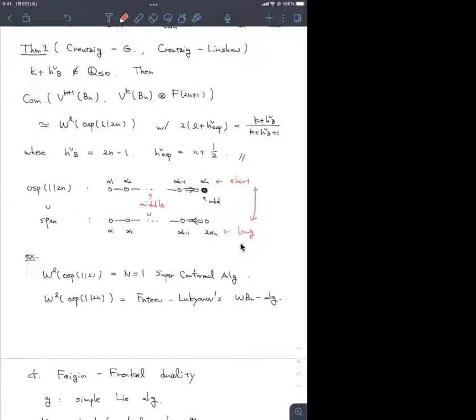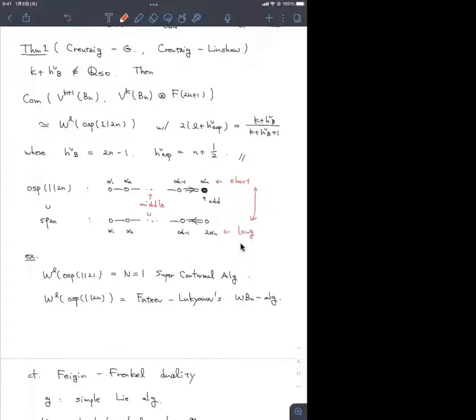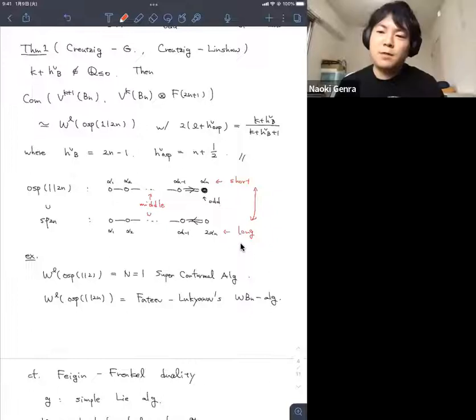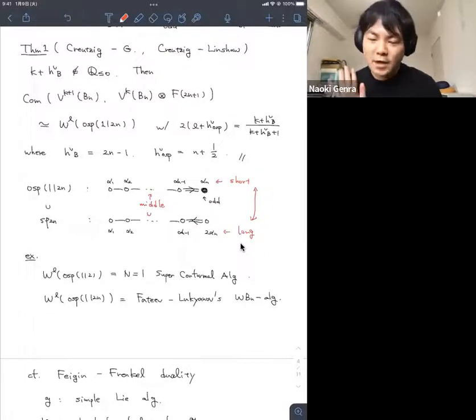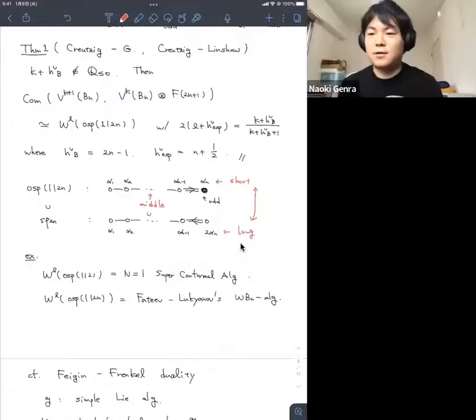The image of the Miura map of the W-algebra and the joint kernel of the screening operators are the same only if... you want to consider the level K? Yes. In fact, I skipped the statement precisely, but essentially the isomorphism between the screening kernel and the W-algebra holds by assuming that K is generic. Because if K is non-generic, then the screening kernel is also bigger than the W-algebra.